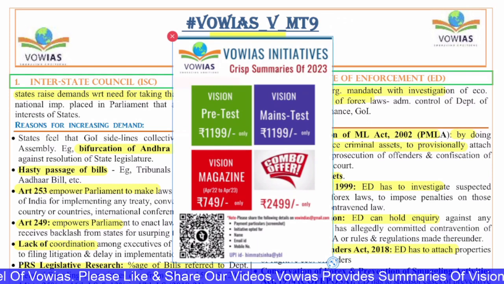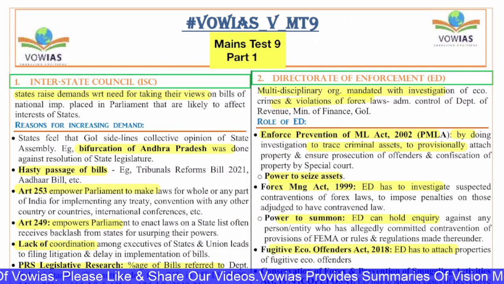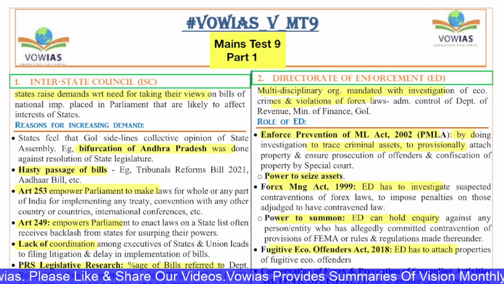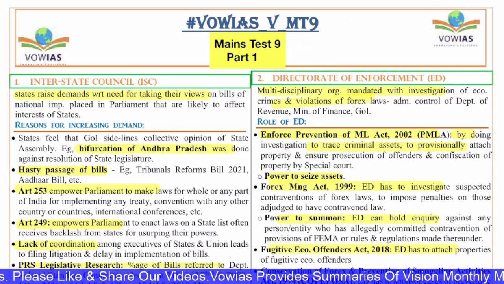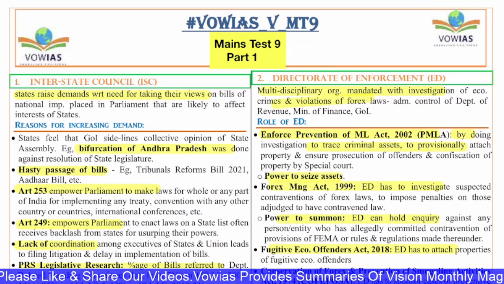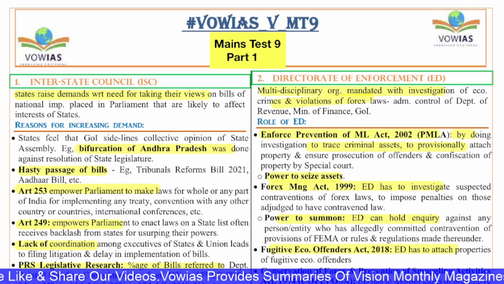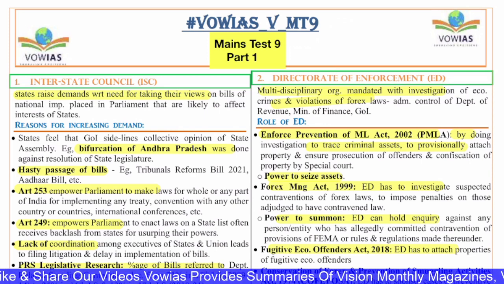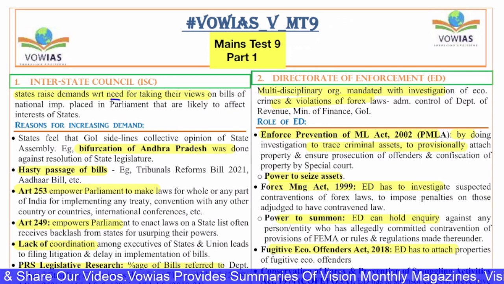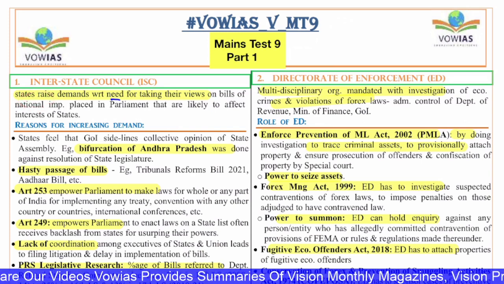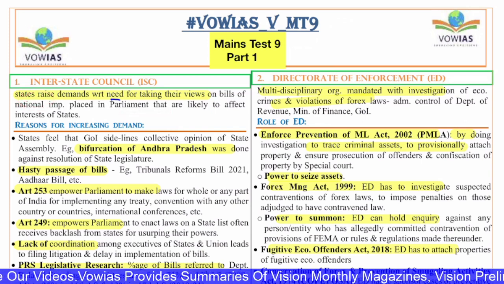Now let us quickly start with the first question. The first question is with regard to the Interstate Council. The Interstate Council basically is a council where all the states and the center come together and discuss common matters. States raise demands for taking their views on the bills of national importance which are placed in the parliament and that are likely to affect the interest of the states.